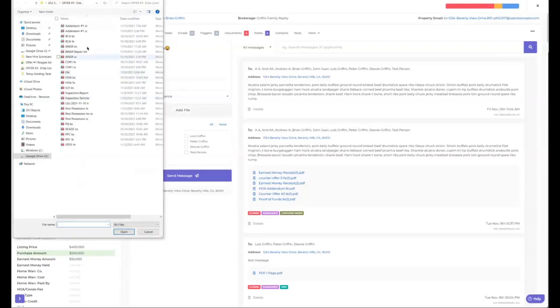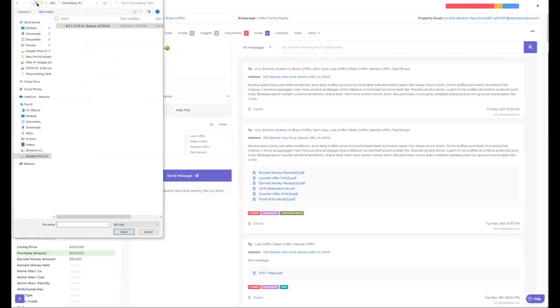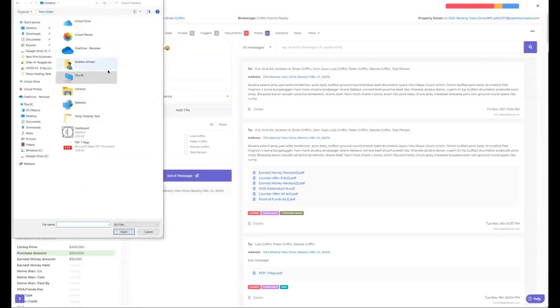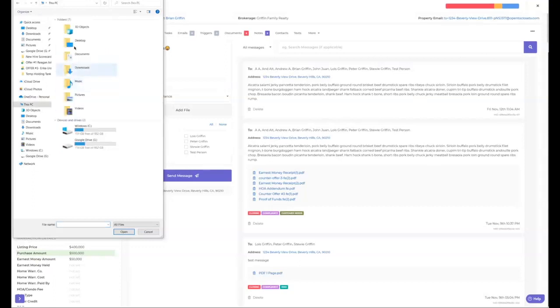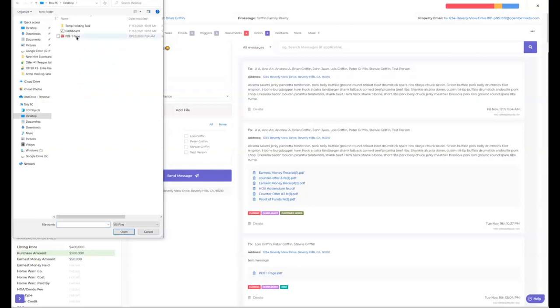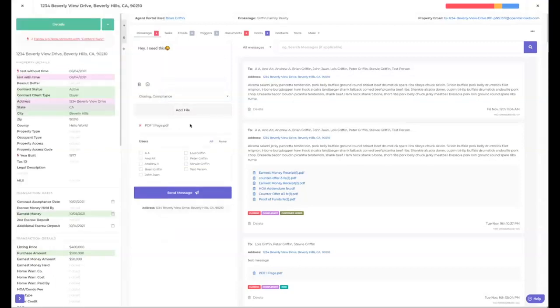So I can say add a file. I can come in here. Let me get out of all this. Sorry about that. Let me go to this PC desktop. Okay, so here's a PDF. So I can grab a PDF. If I wanted to grab another file, I could put another. You can just list the files in here. You can see right here, Shane put in like 6 files on this one.